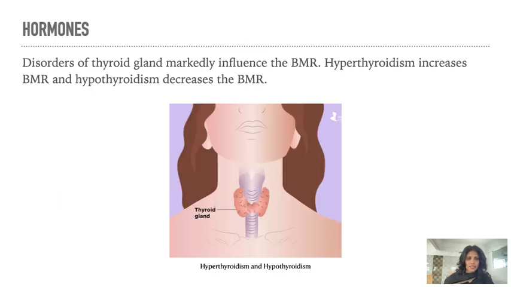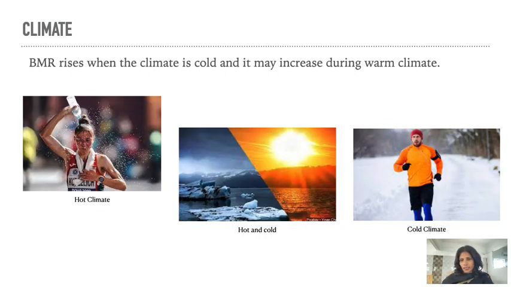And then the next factor is hormones. Your hormones influence the BMR rate. If you have a disorder in the thyroid gland, hypothyroidism or hyperthyroidism, that decreases or increases your BMR rate. The next factor is your climatic condition. BMR rises when the climate is cold, and even if the climate is warm, your BMR increases. So climatic condition affects your BMR rate.